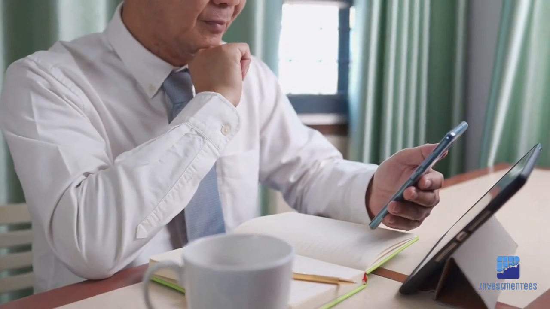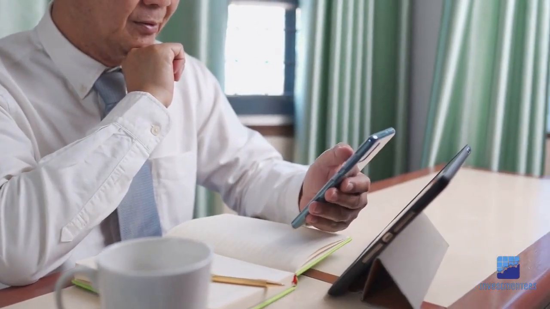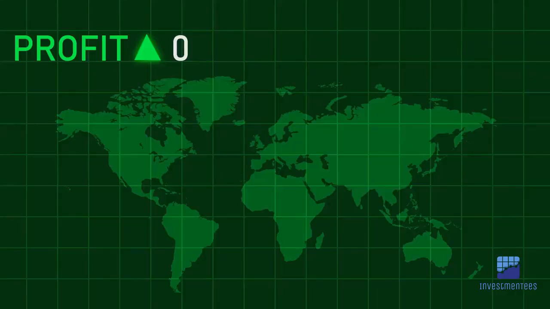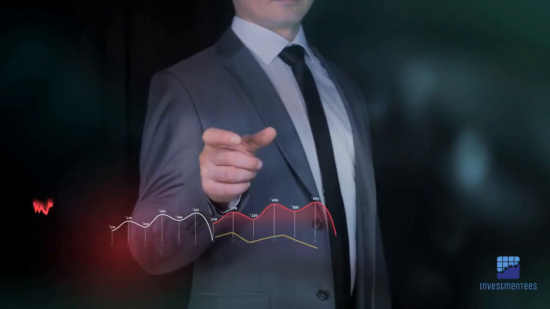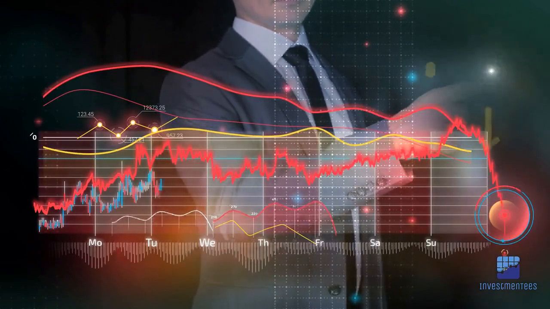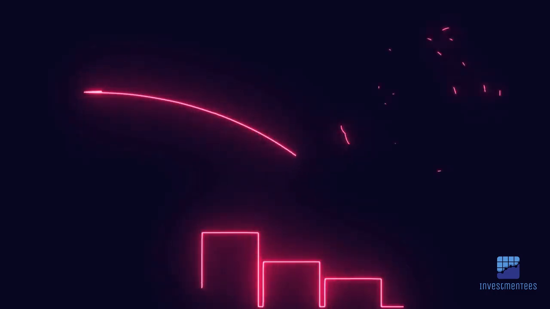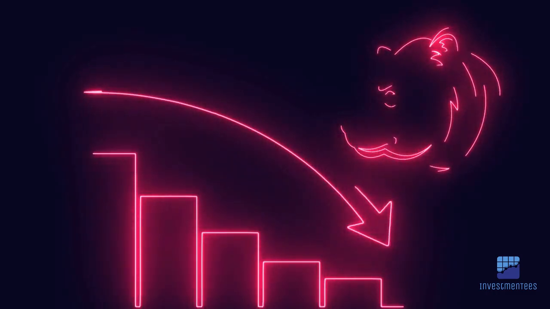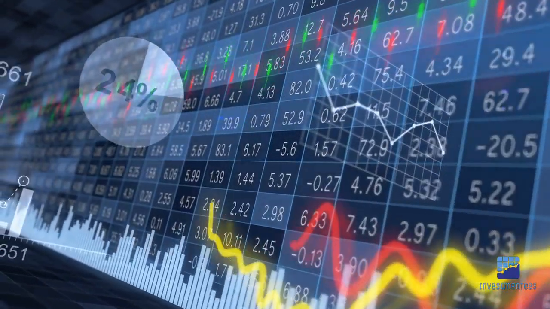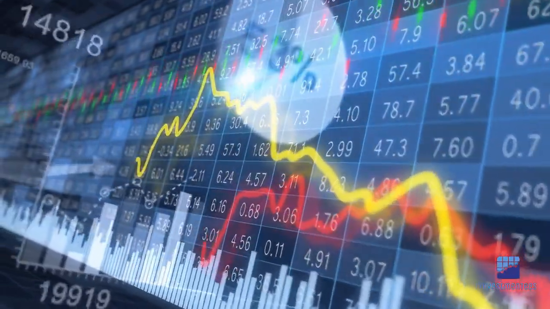This can create a self-reinforcing cycle, where rising prices lead to even more positive sentiment, and vice versa. Positive market sentiment can lead to increased buying activity, higher prices, and bullish trends. When sentiment is negative, traders tend to be pessimistic about the future prospects of an asset or market, which can lead to increased selling activity and lower prices. This can also create a self-reinforcing cycle, where falling prices lead to even more negative sentiment, even lower prices, and bearish trends. It is worth noting that market sentiment is just one of many factors that can influence financial markets.